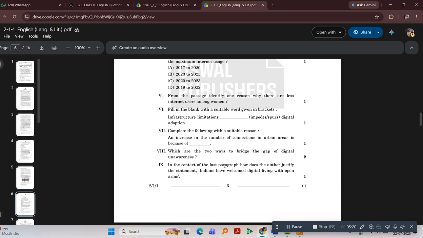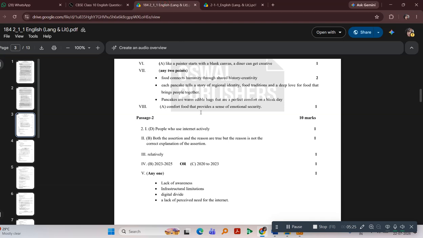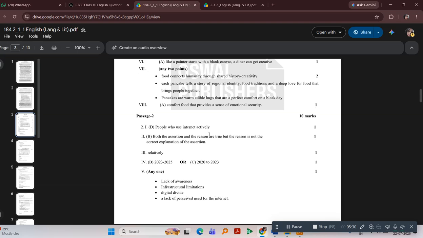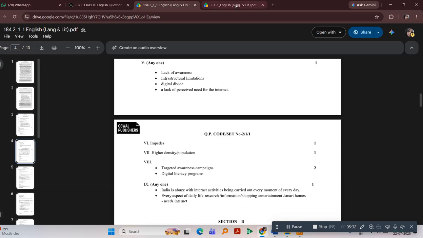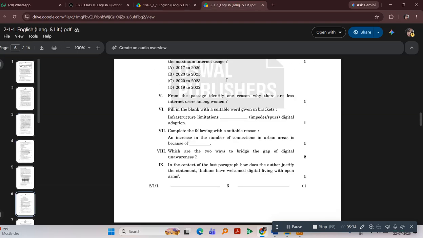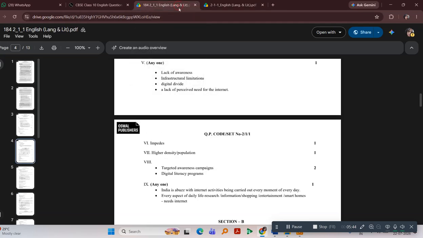An increase in the number of connections in urban areas is because of, let's see the correct answer, high density population. High density population is the correct answer. Which are the two ways to bridge the gap of digital unawareness? The correct answer will be targeted awareness campaigns and digital literacy programs. These two points are the correct answers.